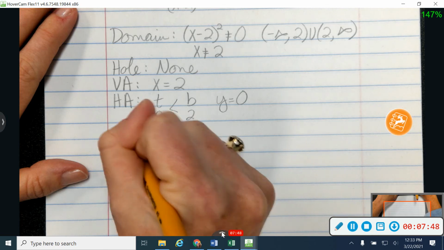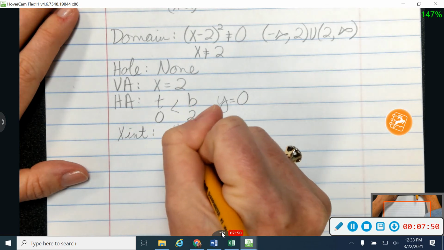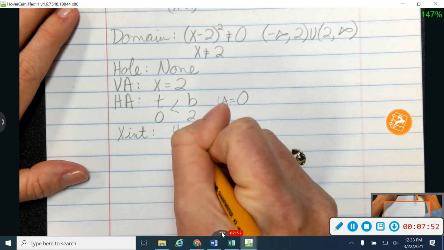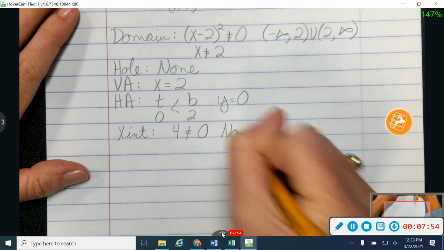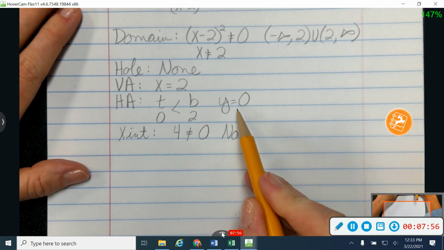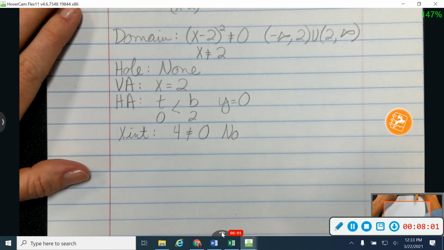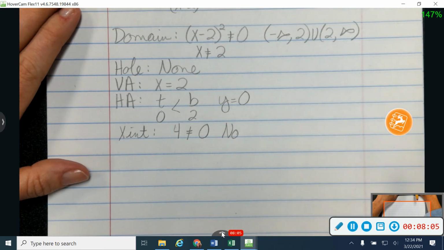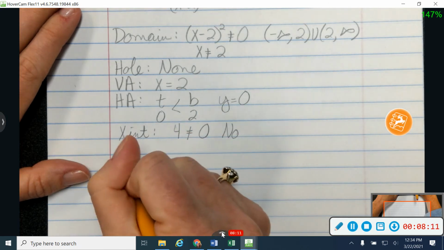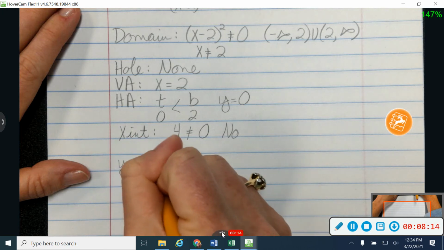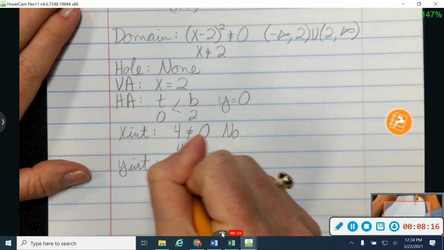All right, this is kind of interesting. My x-intercept, when I take the top and set it equal to 0, 4 doesn't equal 0, so there is no x-intercept. I also know that because my horizontal asymptote is going to be right there on the x-axis. So it can't cross the x-axis with the horizontal asymptote being there with only one vertical. And we'll talk about, there's kind of some special situations, but for right now, with one vertical asymptote, we're not going to cross.